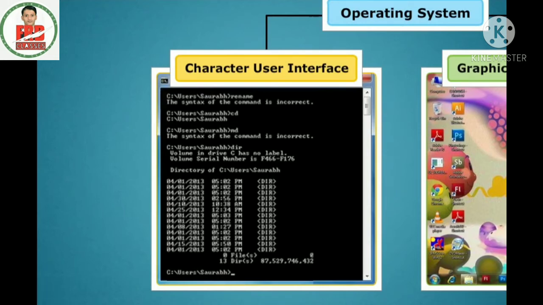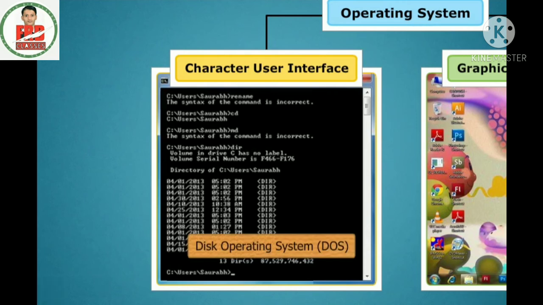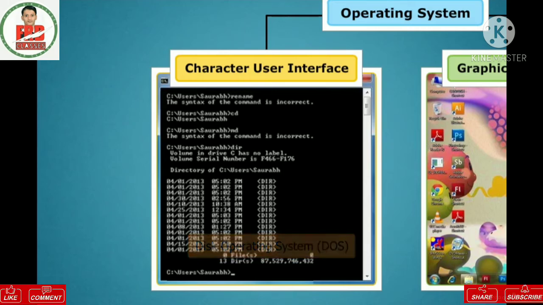It has only text and characters. Hence, it is called Character User Interface. We perform any task on CUI by giving commands in text, such as rename, CLS, CD, MD, and dir, or directory. Example of CUI is Disk Operating System or DOS.